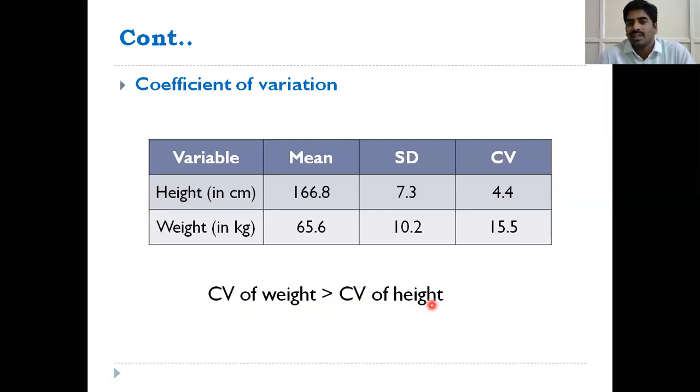So two different variables here, with different scales, but we are comparing the deviations. You should not compare standard deviation between two variables or between two different measurements. You should calculate the coefficient of variation, then only you can compare the two different measurement scales. So weight shows more variation than the heights. Okay, this is the conclusion.